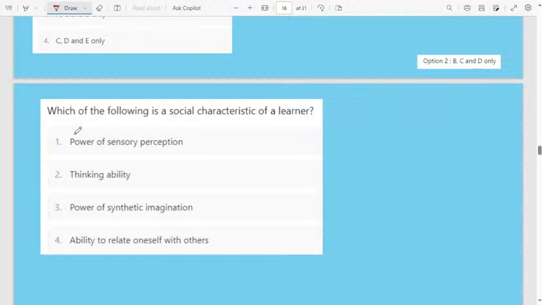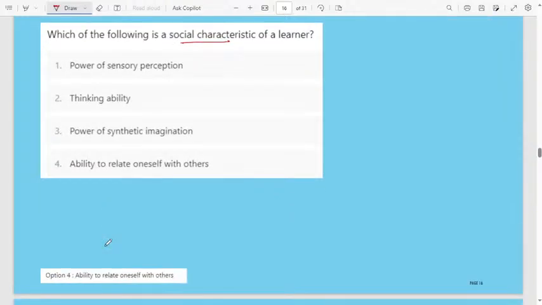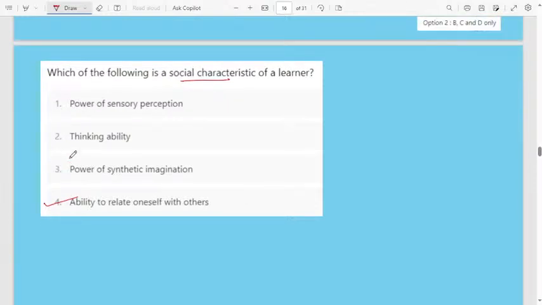Next, which of the following is a social characteristic of a learner? Power of sensory perception. Second one, thinking ability. Third one, power of synthetic imagination. Fourth one, ability to relate oneself with others. The correct answer for this question is ability to relate oneself with others. Social characteristic means how a student, after education, can interact with society.